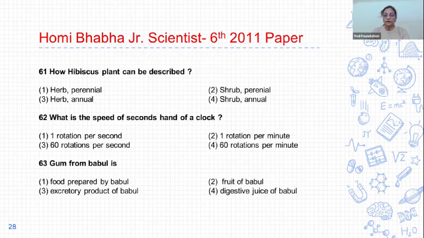63. Gum from babool is: options are 1. Food prepared by babool. 2. Fruits of babool. 3. Excretory product of babool. 4. Digestive juice of babool. And the correct answer is option 3. Gum of babool is an excretory product of babool.